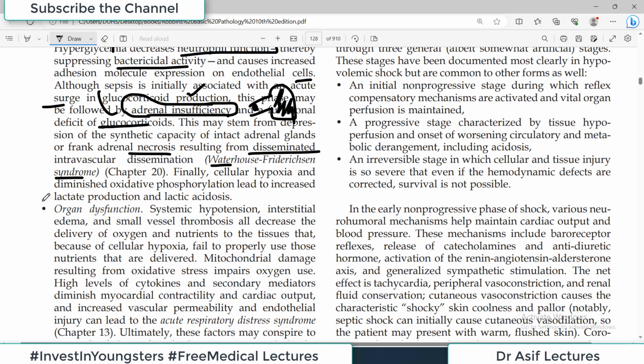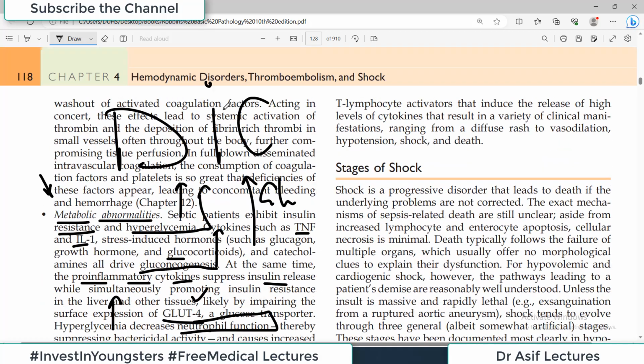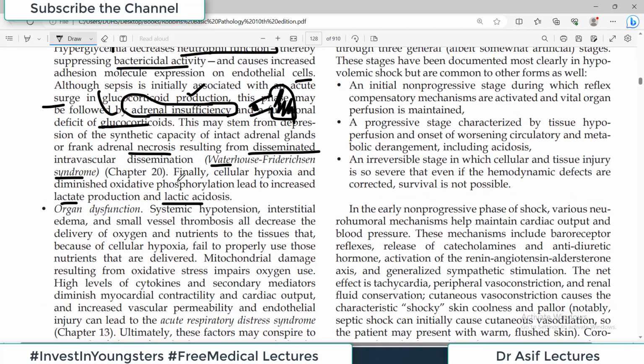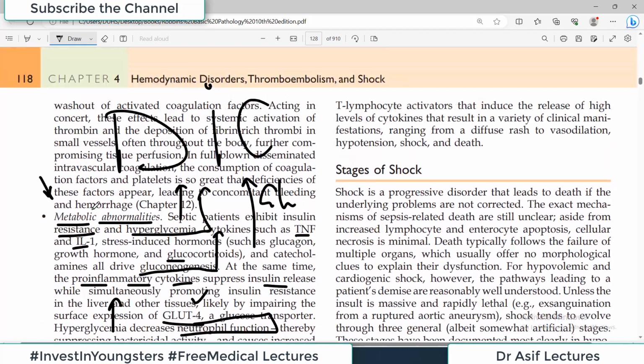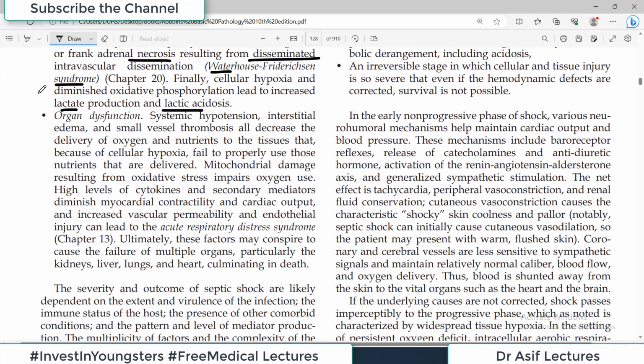Finally, cellular hypoxia and diminished oxidative phosphorylation lead to increased lactate production and lactic acidosis. So increased glucose, adrenal failure, lactic acidosis, these are all the metabolic effects of septic shock. And as a result of all these multiple problems, what we see in patients with septic shock is multi-organ failure, organ dysfunction. Remember this, okay? Multi-organ failure.